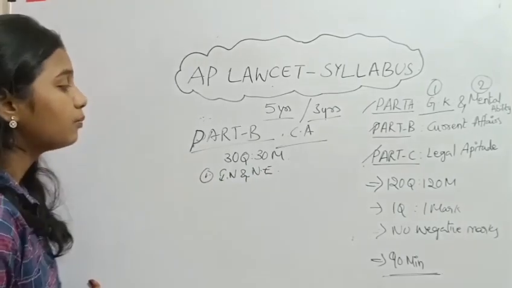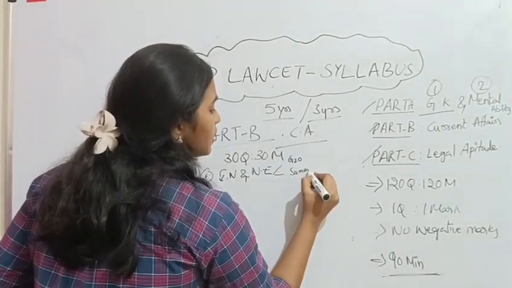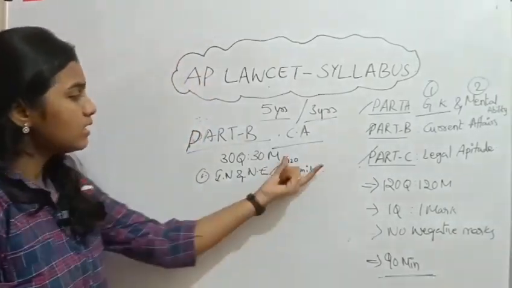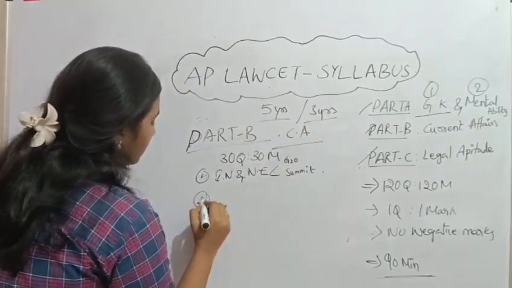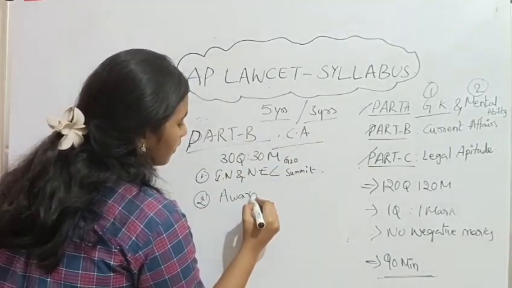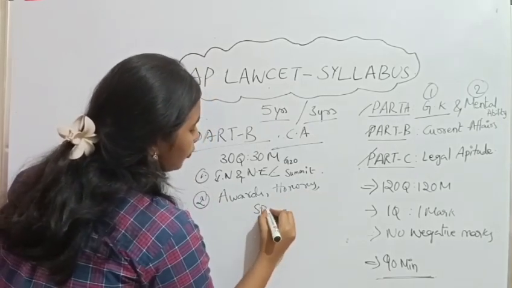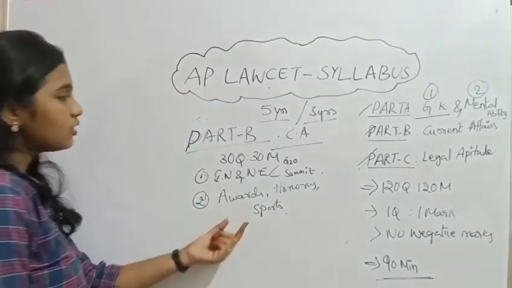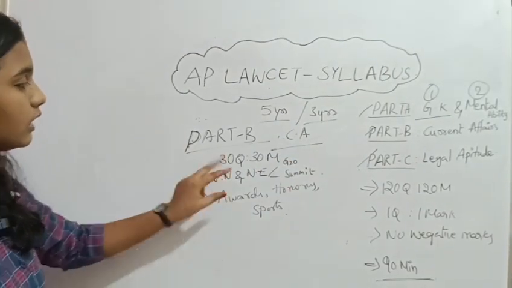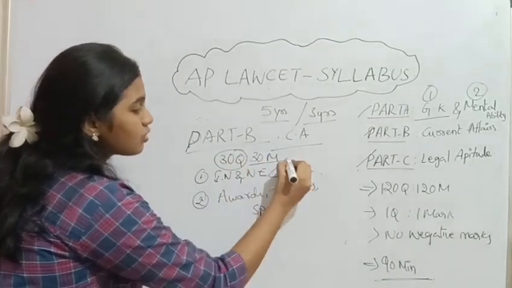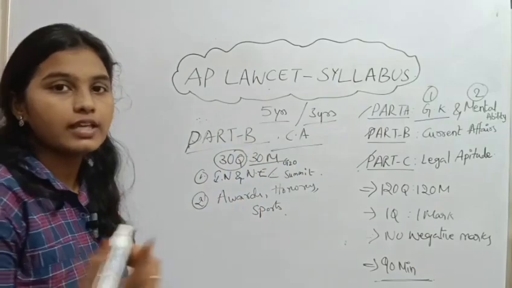For example, G20 or any summits in which India participated. So from this, the international and national events will be covered under current affairs. And second one, awards, honors, or any sports. From these topics, current affairs will be covered, and part B consists of 30 questions. As we know, each question carries 1 mark, so for 30 marks, part B questions will be asked in the examination.